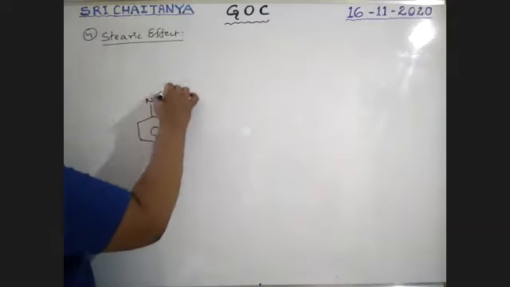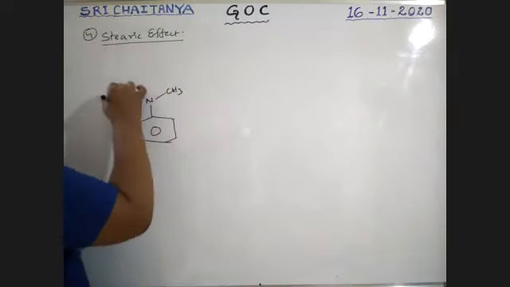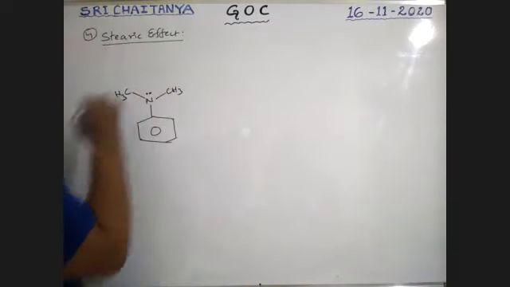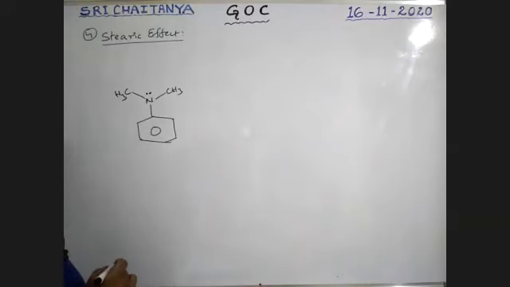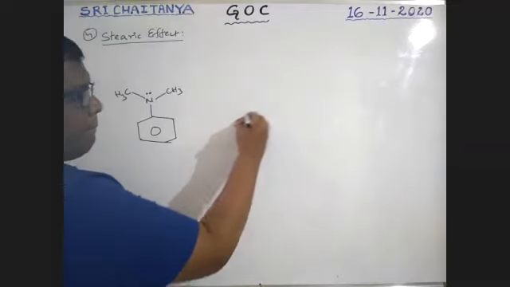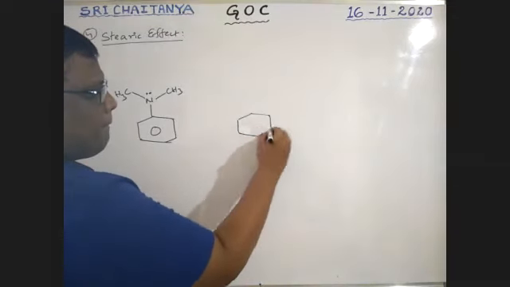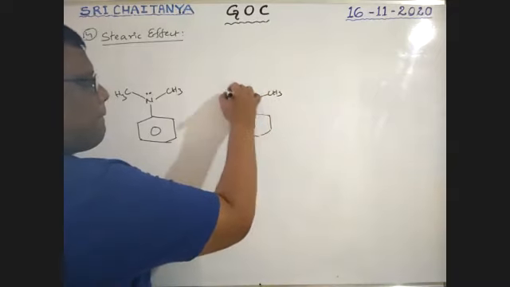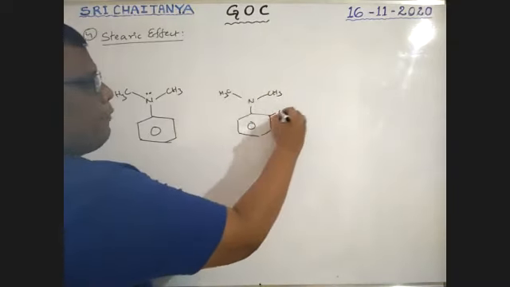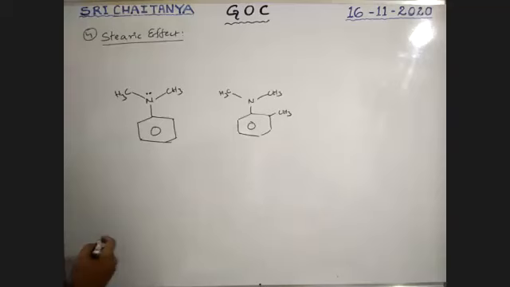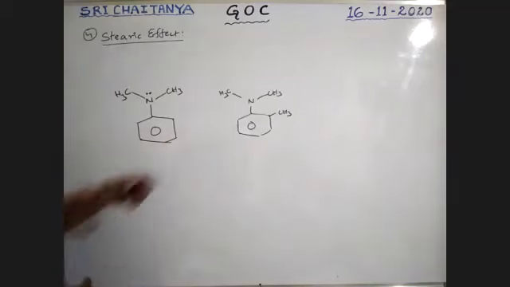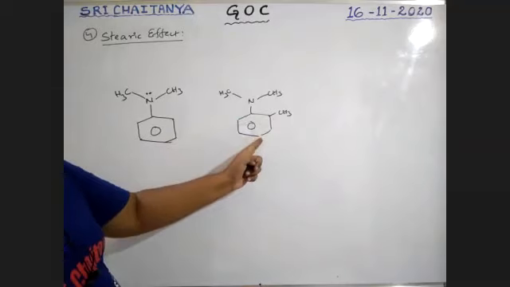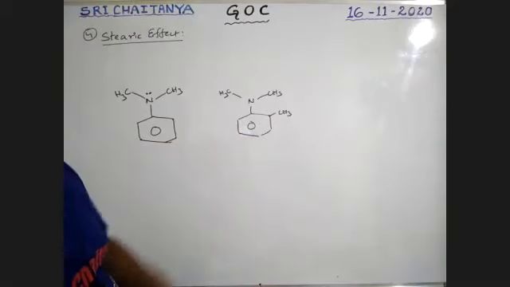This is NH2, N(CH3)2, boys. This is the lone pair. This is the lone pair. Okay, I'm taking one more example. One methyl group at the ortho position. This is ortho, this is meta, this is para. This is ortho, meta, para.